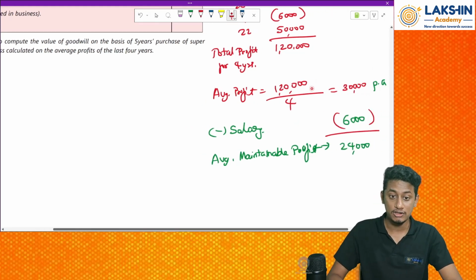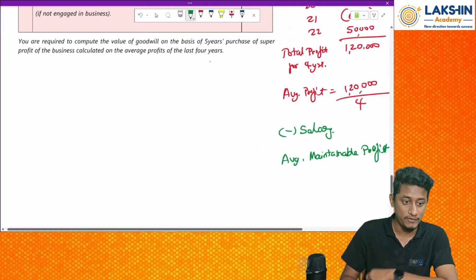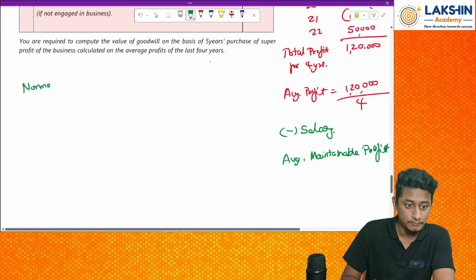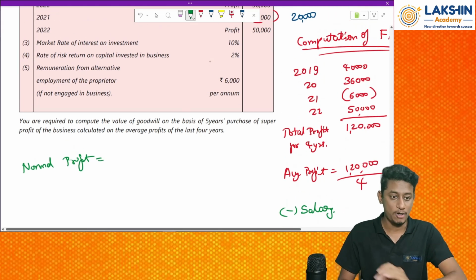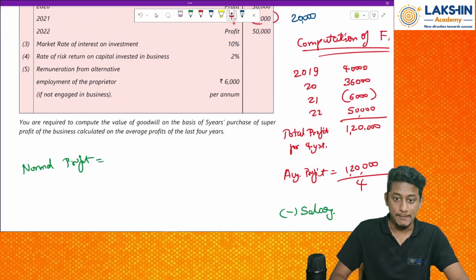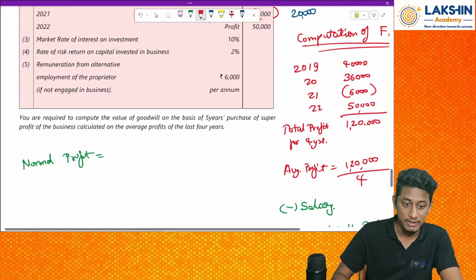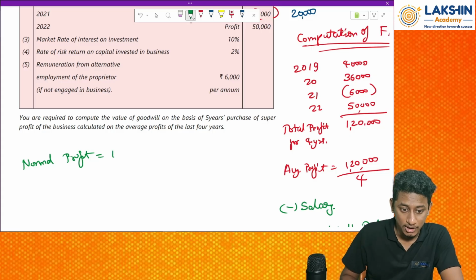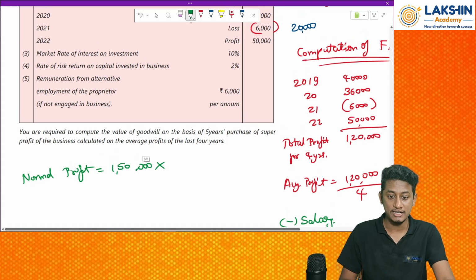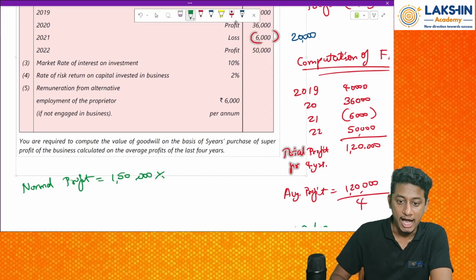Now let us find out the normal profit. Normal profit is the industry profit. What is the capital employed by me? Rupees 1,50,000. So for a capital of rupees 1,50,000, how much is the return that I am getting? How much is the return I am getting? 10% or 12%?